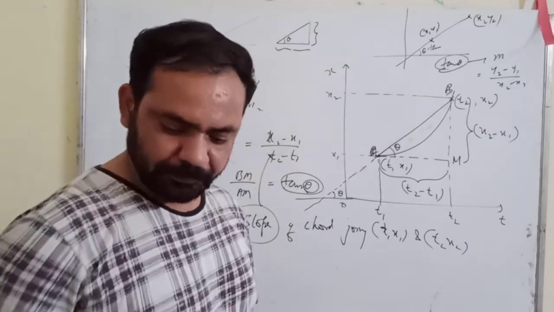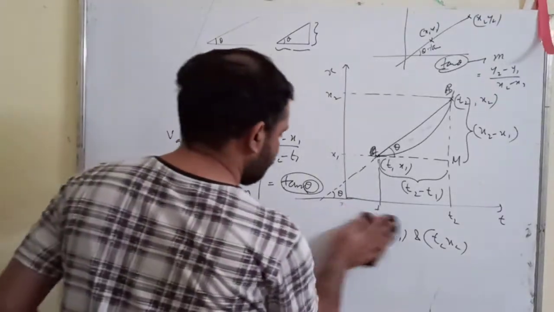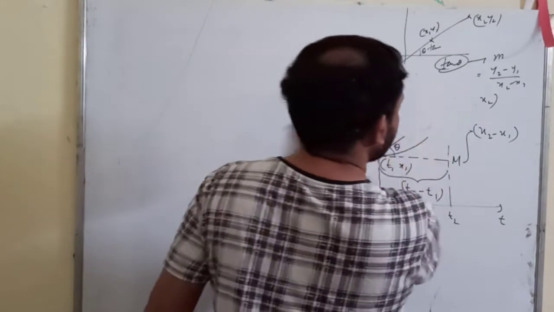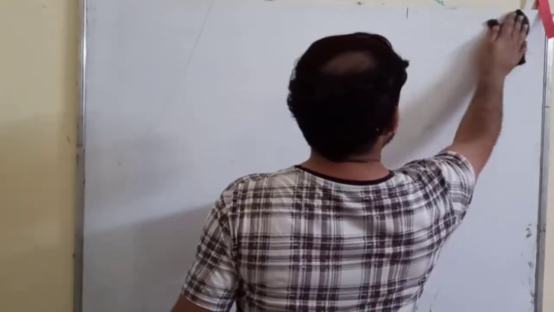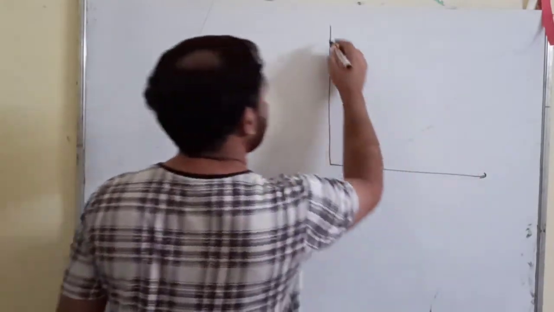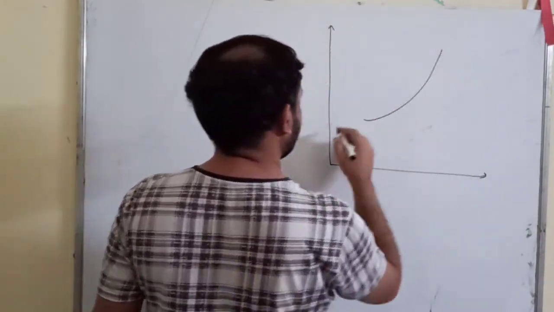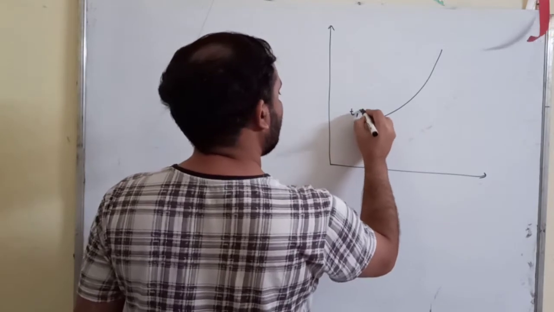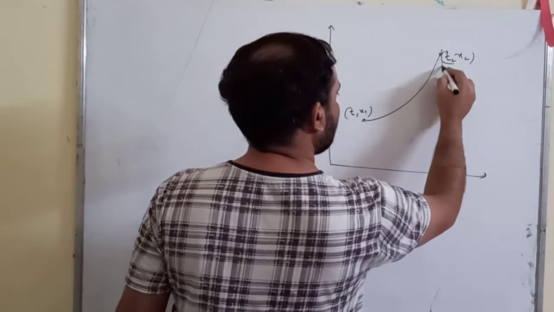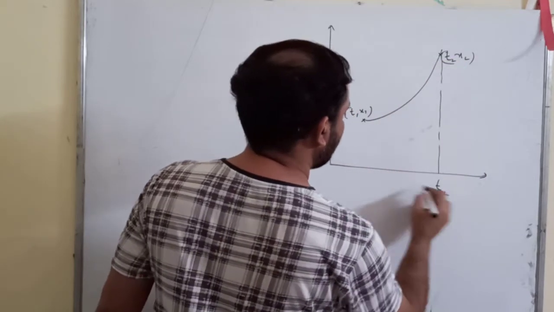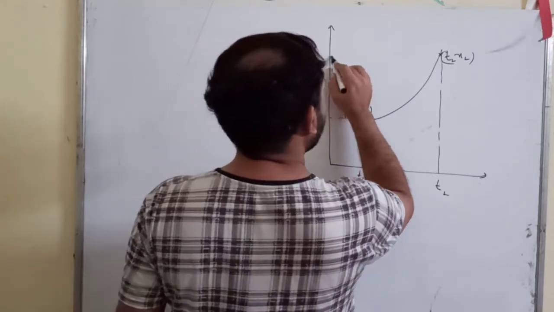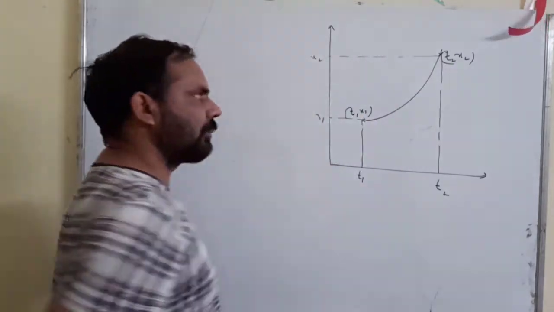Okay, now this was your t1 x1 and this was t2 x2, right? This was your t2, this was t1 x1 and x2, right?